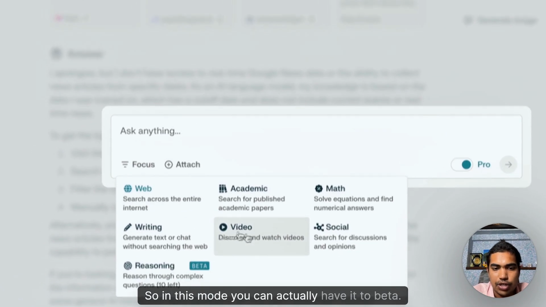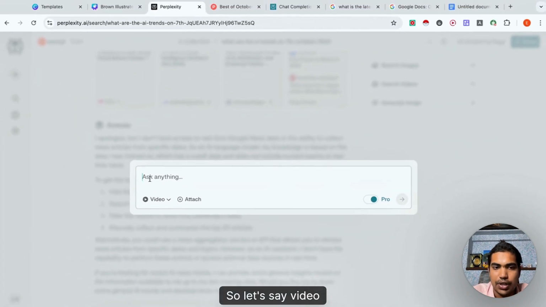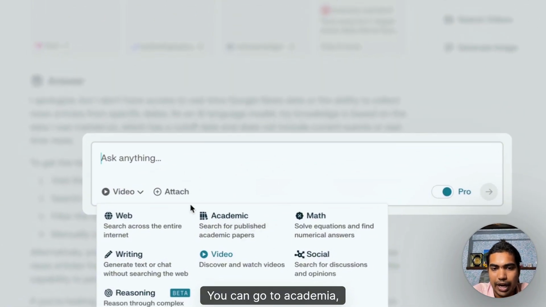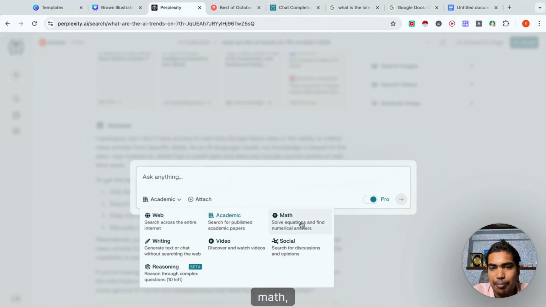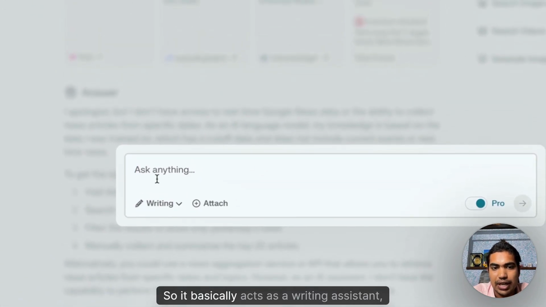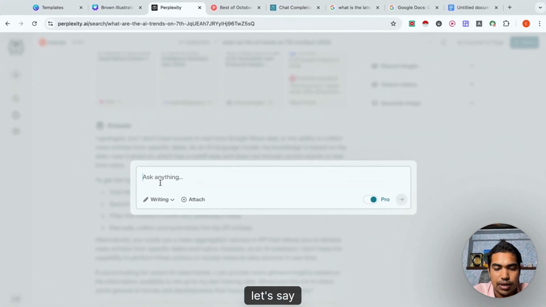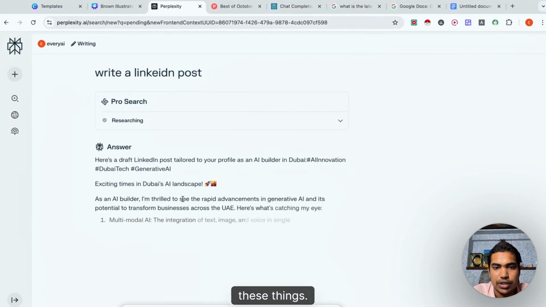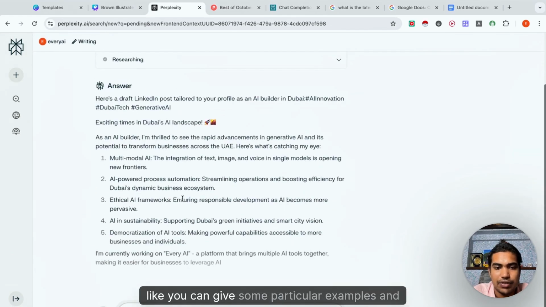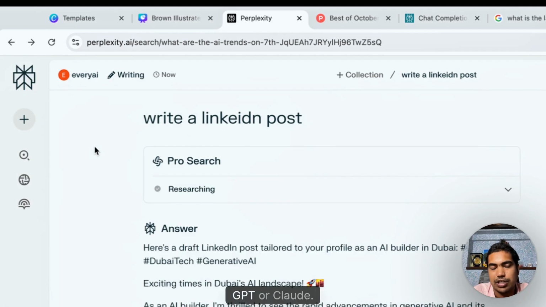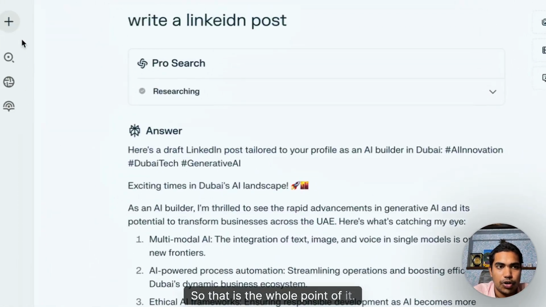In this mode you can actually have it in beta. So let's say video now. What this mode does is, you can go to Academia, which searches for academic papers, or math, which solves equations, or writing, which basically acts as a writing assistant, let's say for a LinkedIn post. It's much more focused on drafts, and you can give it particular examples. So it acts like a writing assistant compared to ChatGPT or Claude. That is the whole point of it.